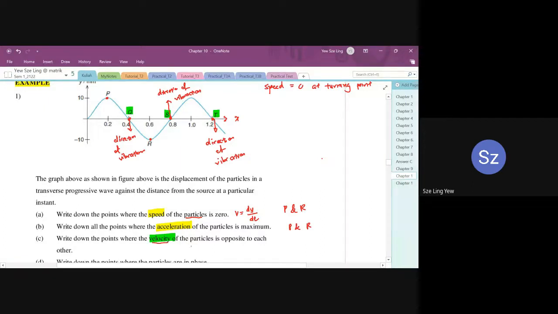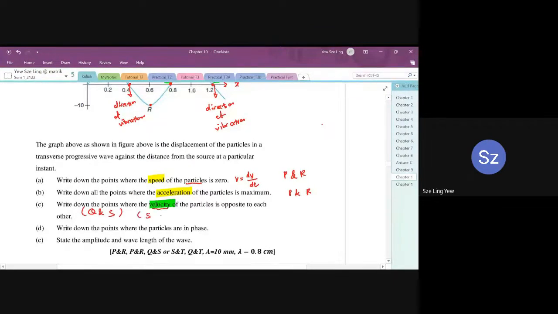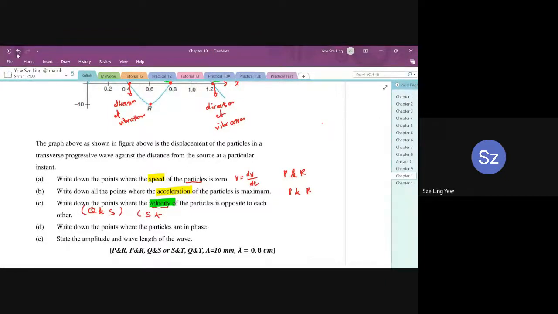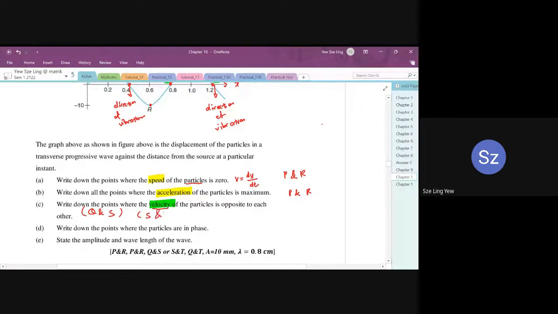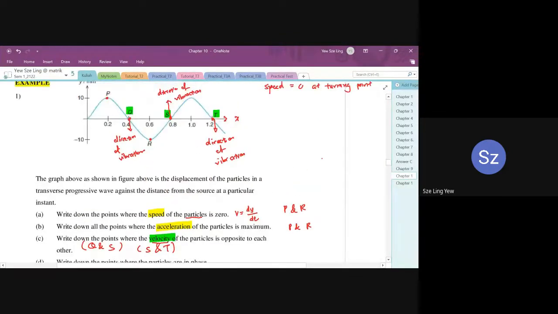So the points where the velocity is opposite to each other: first pair, we have Q and S. This is pair number 1. The second pair is S and T. So S and T are also opposite to each other based on the diagram given. Q and S, one pair; S and T, one pair.